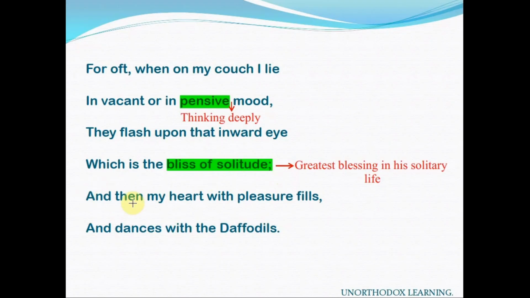And then my heart with pleasure fills and dances with the daffodils. And then his heart was overpowered with pleasure and began to dance like the daffodils.